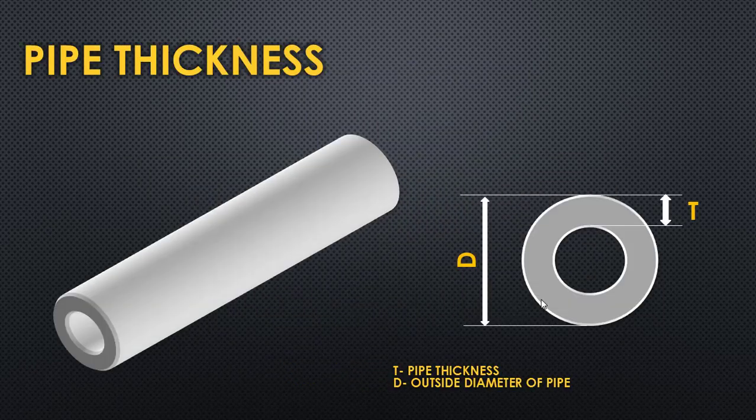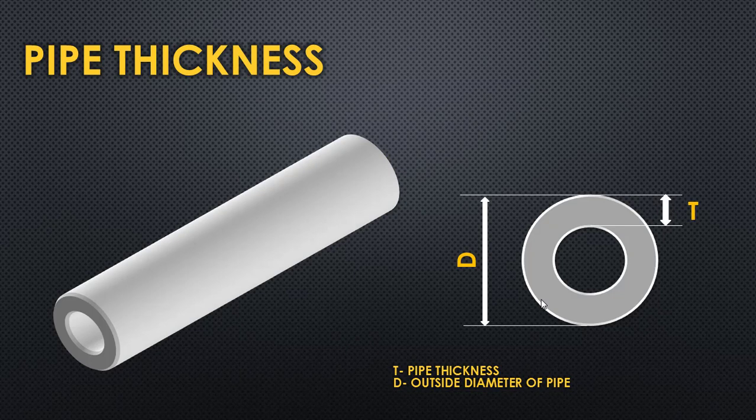Pipe thickness is one of the important parameters in piping design. That's because thickness is an item that contains the pressure. So basically, the pressure of the fluid that is passing through the pipe is contained by the thickness. So that's one of the reasons why thickness should be calculated carefully.